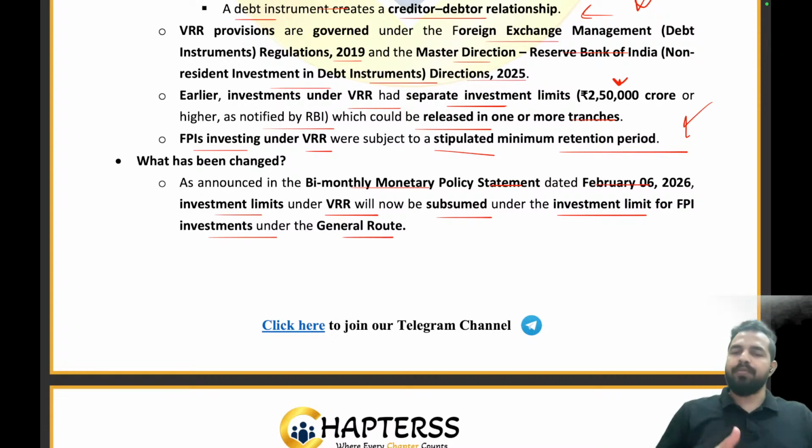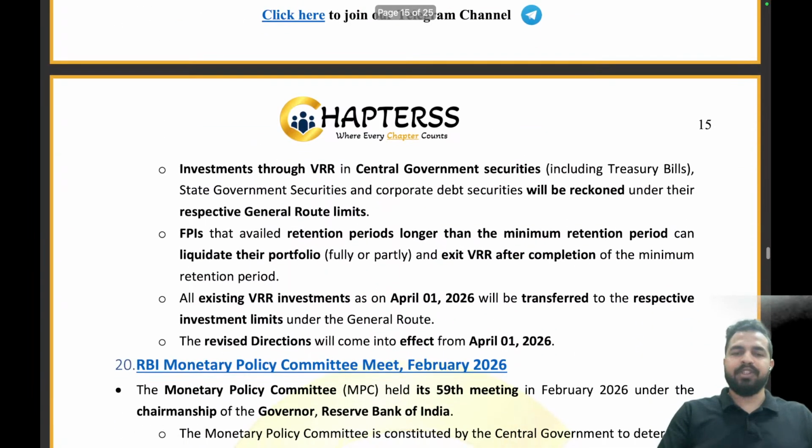So foreign portfolio investors जो general route से आ रहे थे, they were coming through the general route. Now we have subsumed their limits with this. Now, what are these limits, my dear friend? The investment through VRR in the central government securities, state government securities will be reckoned under their respective general route limits. अब उसको हमने merge कर दिया है general route limit के साथ.